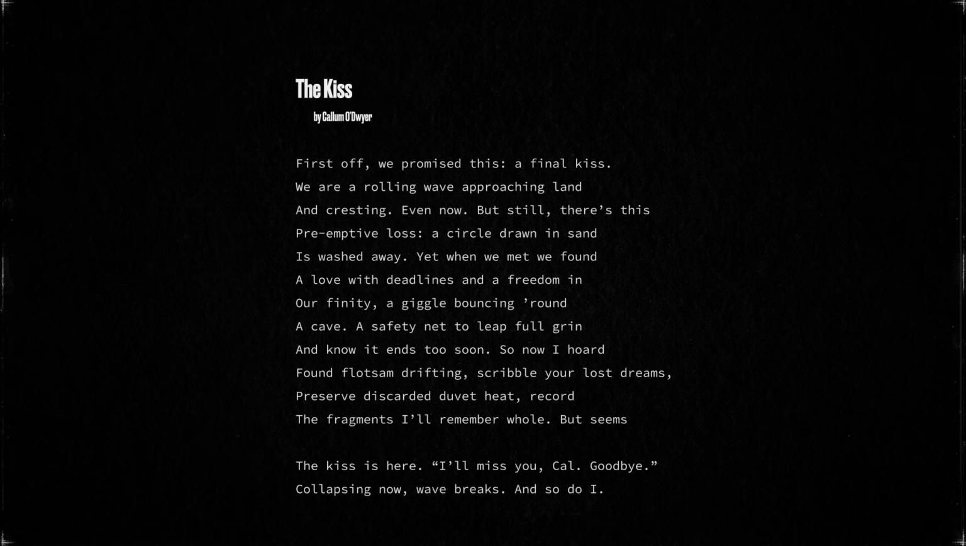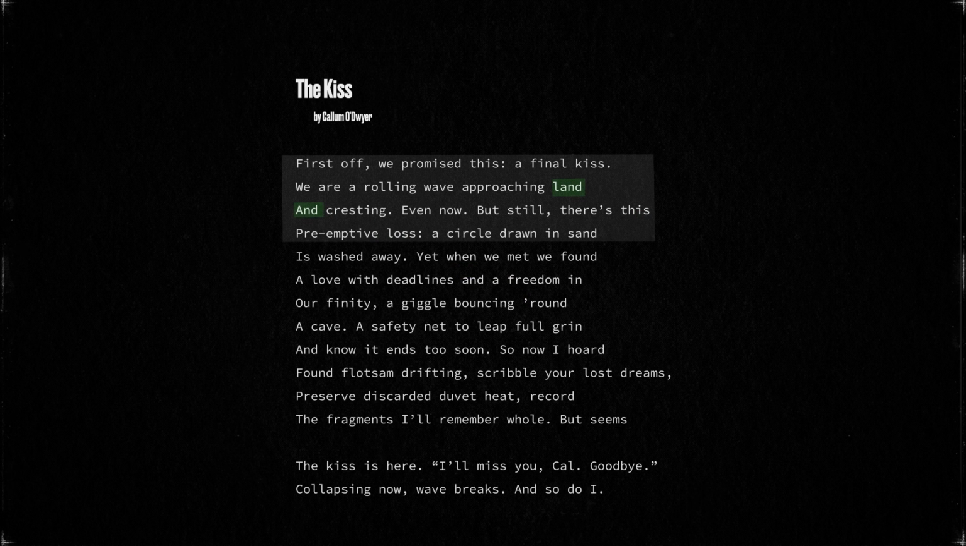Let me show you on Callum's sonnet. I've found 2 examples of internal rhyme in this poem. The first 2 are at the end of line 2, land, and the start of line 3, and. But Katie, you may be saying, land is an end word. Yup, but and isn't. So because part of the pair is not an end word, this counts as internal rhyme.